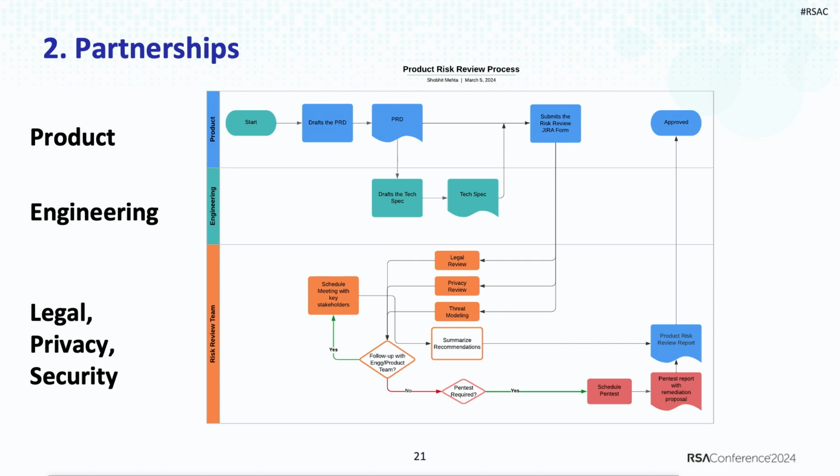And we developed this process called the product risk review process in partnership with our product team, engineering team, legal team, privacy team, and the security team. Now, every time we have a new product feature to be released in Headspace or Headspace Care, and we create a PRD, that PRD drives the tech spec, and both of those are submitted for review to the legal, privacy, and security teams. The legal team does their own magic, making sure we are complying with all the legal requirements. The privacy team does their own magic in making sure that we are complying with all the privacy requirements.